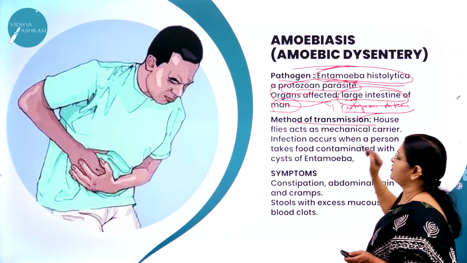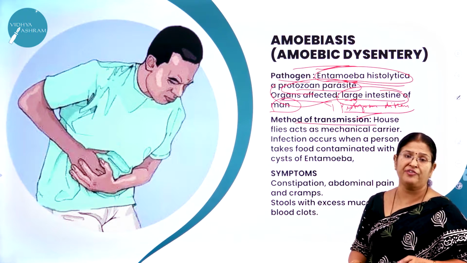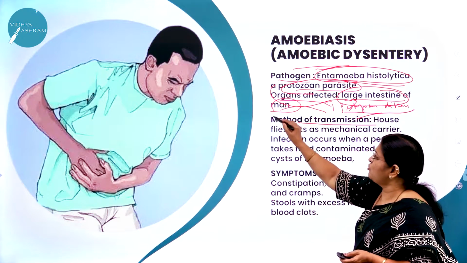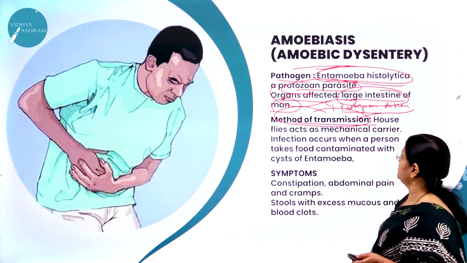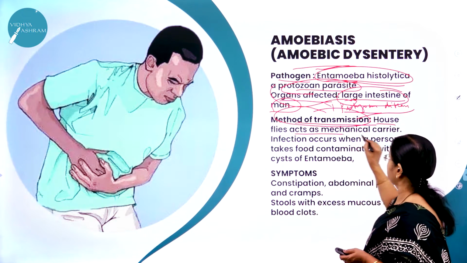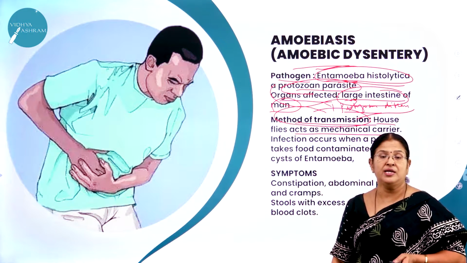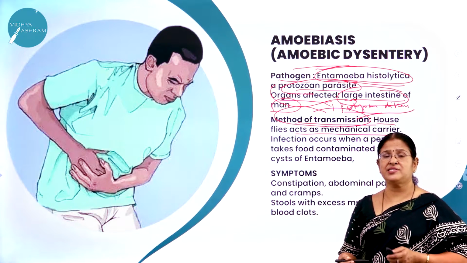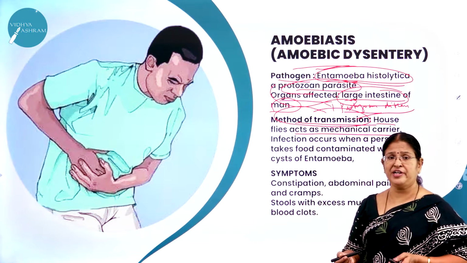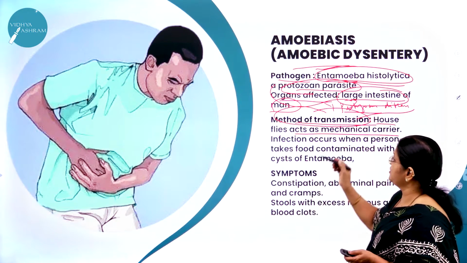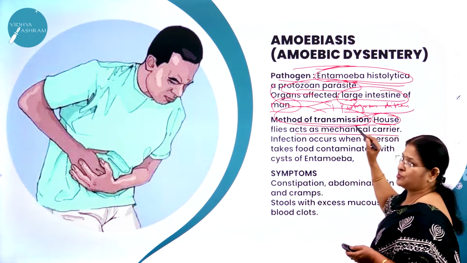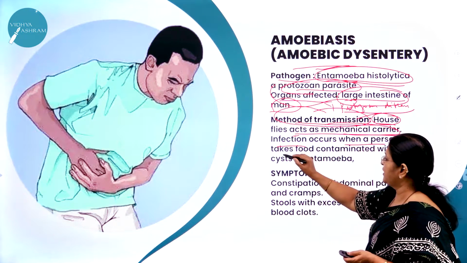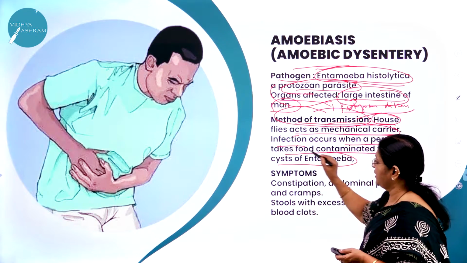So what is the method of transmission? As I said, there are various modes of infection, may it be through food or through water or through air. So now let us study the mode of transmission of this protozoan parasite. House flies act as a mechanical carrier. Very important. Suppose you keep your food open and the house flies come and sit on that food and we eat the same food. So with uncovered food, definitely we are going to get this amoebic dysentery. That means, who is the carrier of this protozoan parasite? The housefly, which acts as a mechanical carrier of infection when a person takes food contaminated with cysts of Entamoeba.